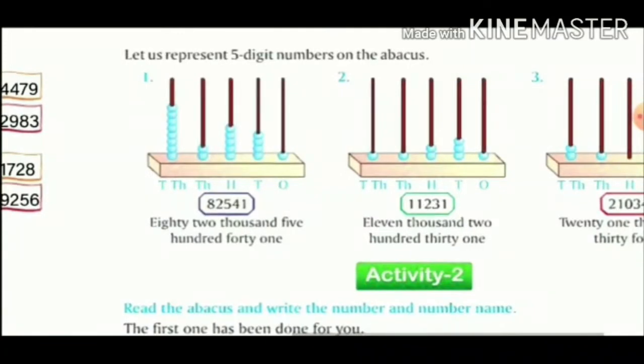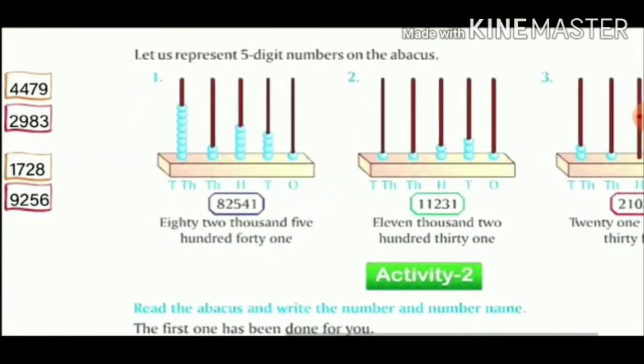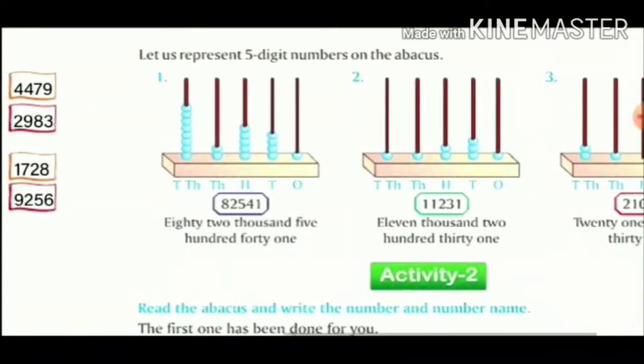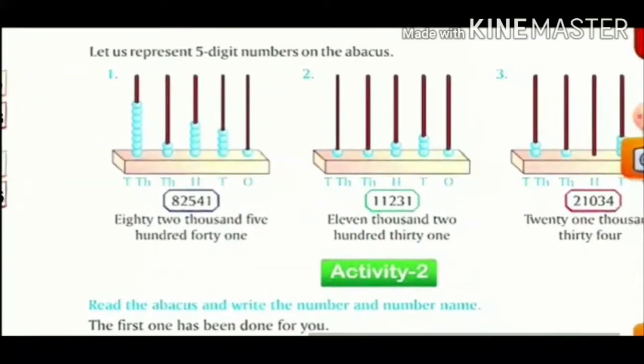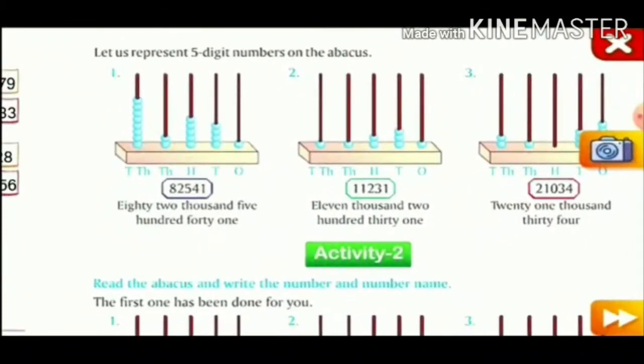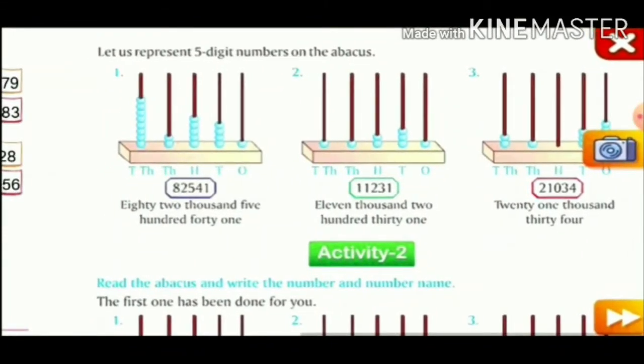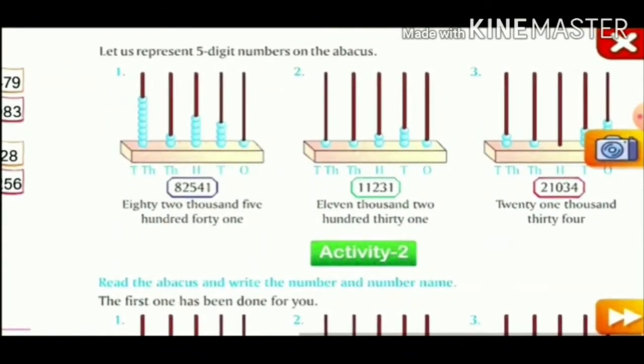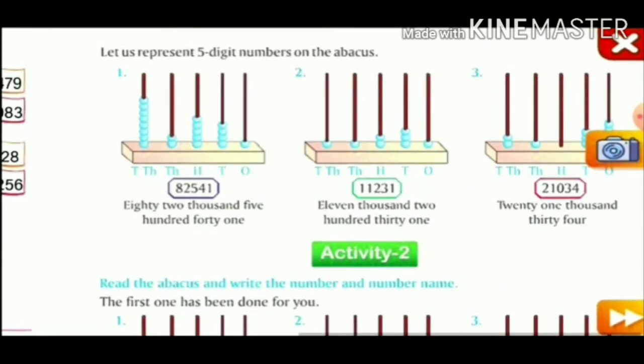We'll write 1 in ones place, 4 in tens place, 5 in hundreds place, 2 in thousands, and 8 in 10,000. So altogether we are going to read it as 82,541.